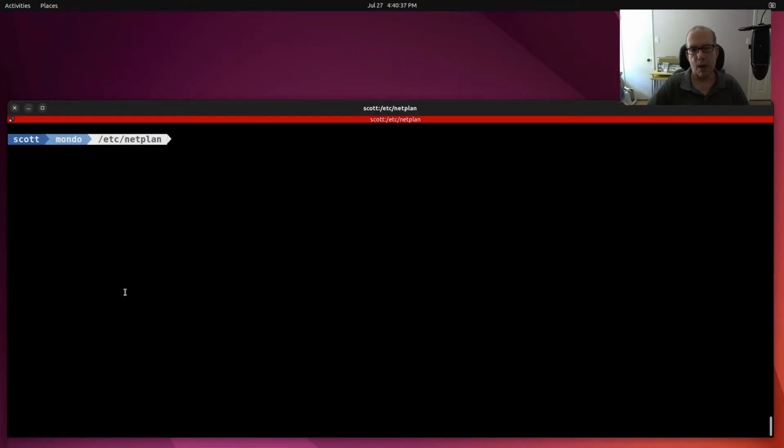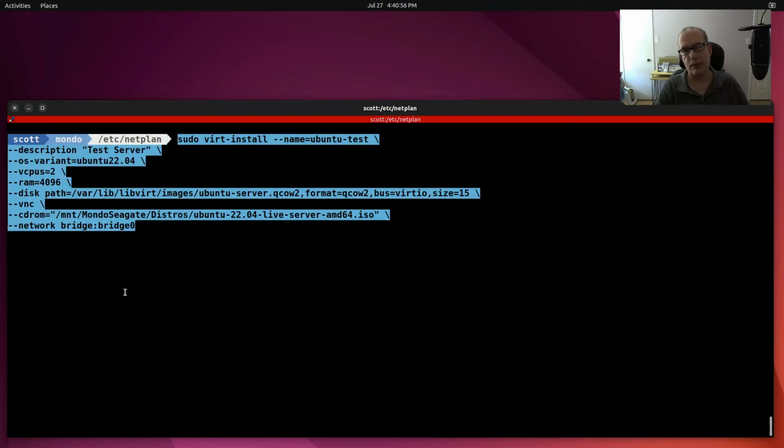Assuming you've already watched the last video and you have installed KVM and also added yourself to the kvm and libvirt groups, you're all prepared to create a KVM VM from the command line, just like we did from virt-manager. And here's a very simple command to do exactly that.